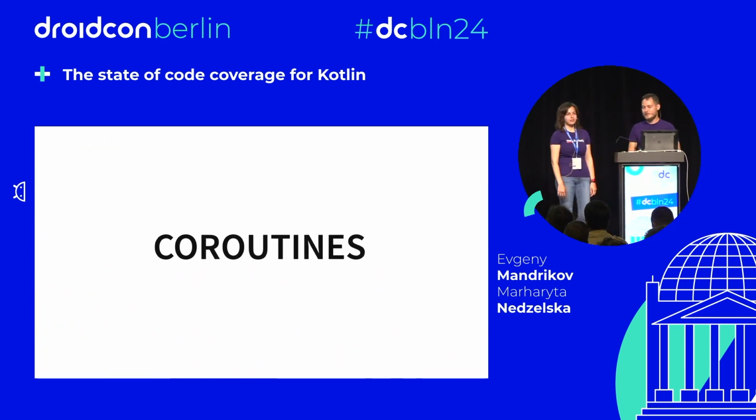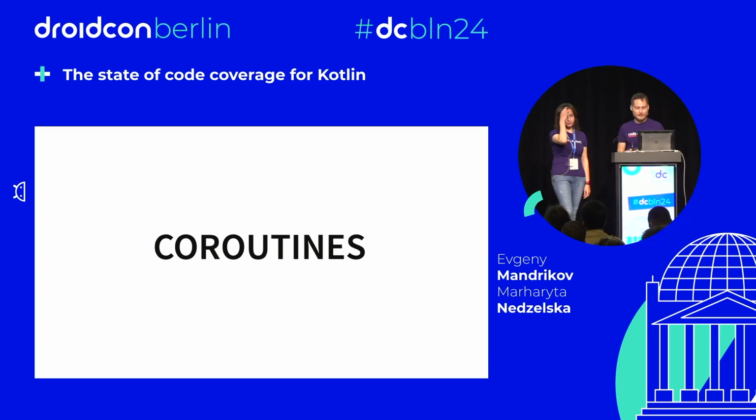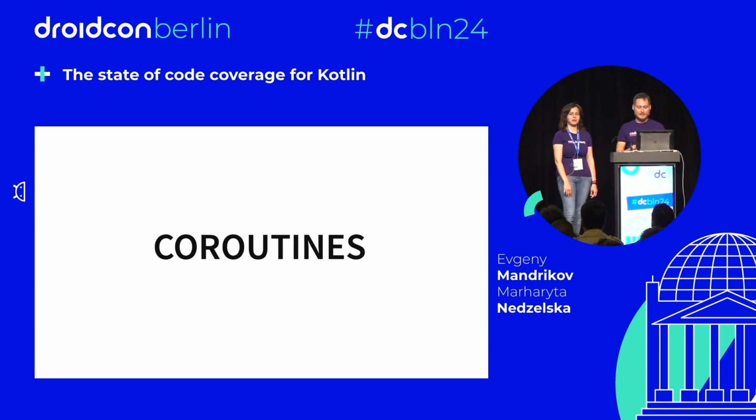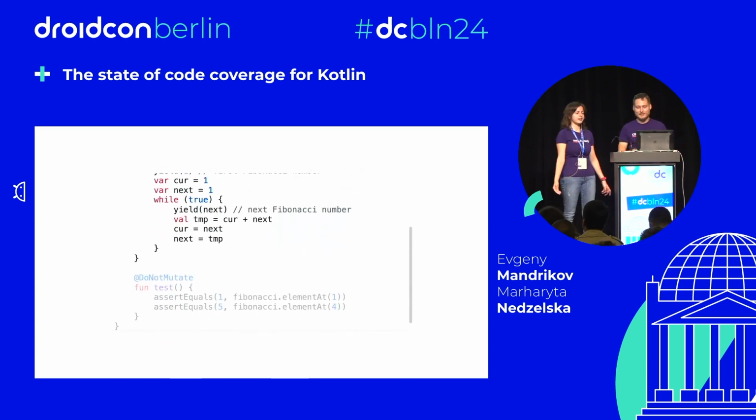Yeah, okay. And today is 2024, and it's impossible to imagine Kotlin without coroutines. And I think we just had the talk from Martin about coroutines on the same stage. And do you remember when coroutines appeared? In which version? If I'm not mistaken, it's 1.1, but in 1.3 they were finalized. Yeah, okay, we can check. But anyway, it's a pretty old feature, and let's check how tools support it.